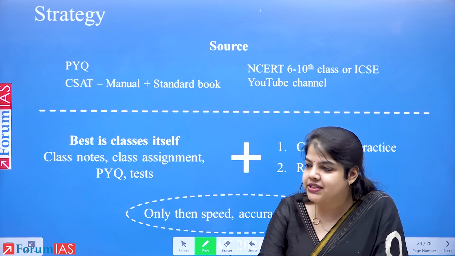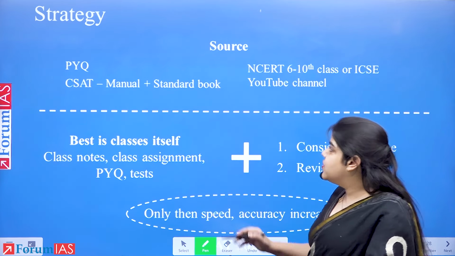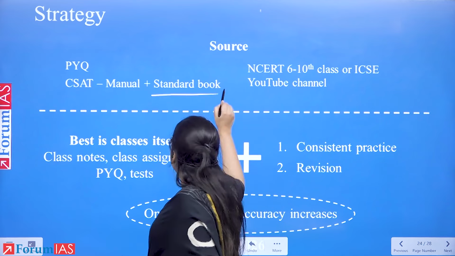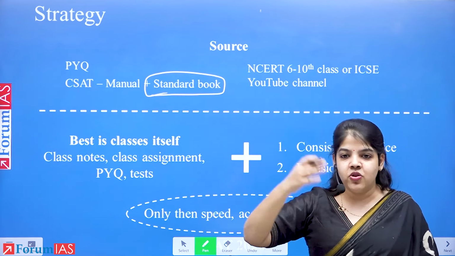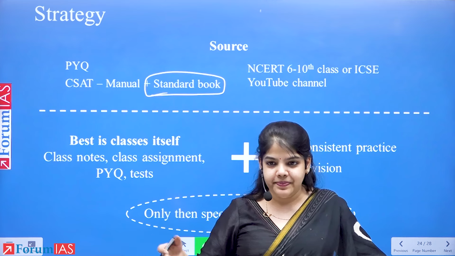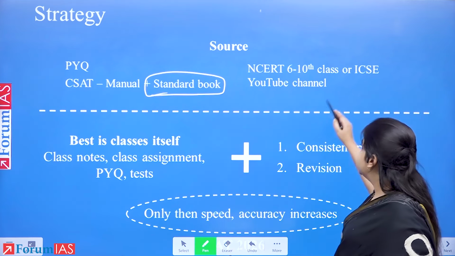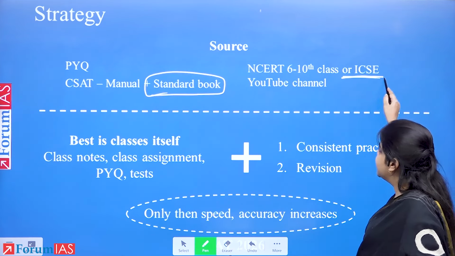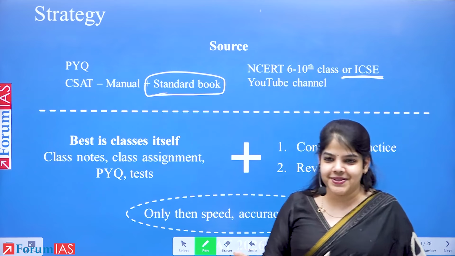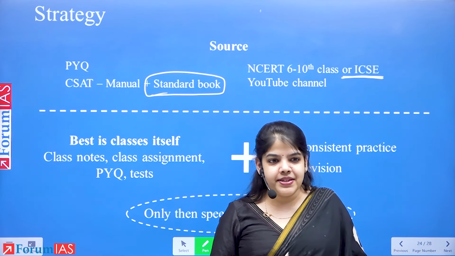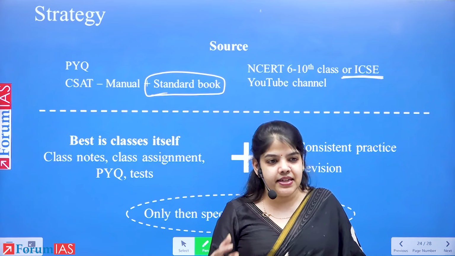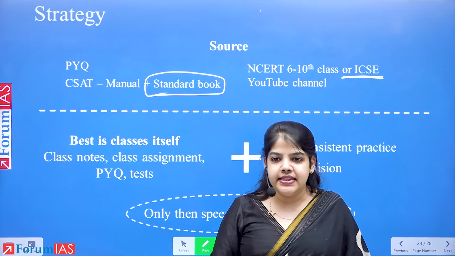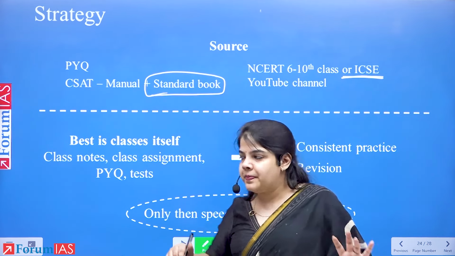There can be new questions. We say that let's do a CSAT manual and standard book, but standard book like let's say R.S. Agarwal does not cover all parts of the paper. If you approach 6th to 10th NCERT or ICSE, it has only traditional topics. Only traditional topics, the others are not there. And the difficulty of the exam has increased beyond basic NCERT, as we just saw.